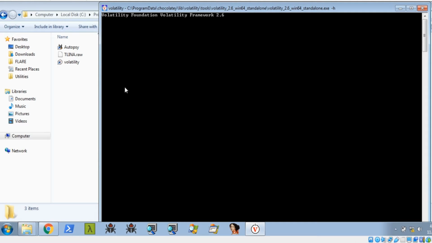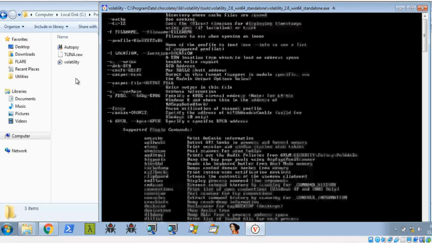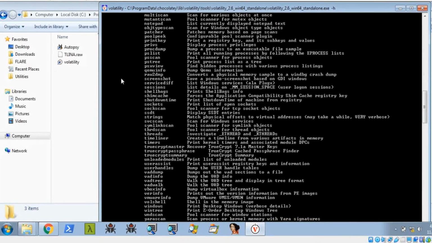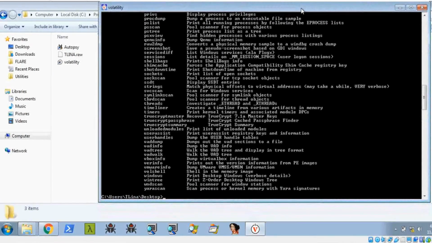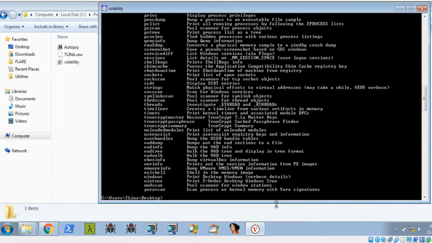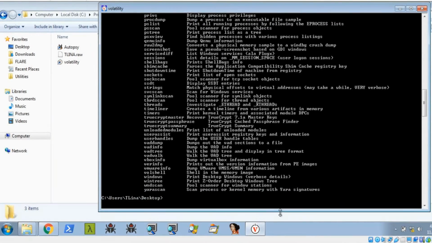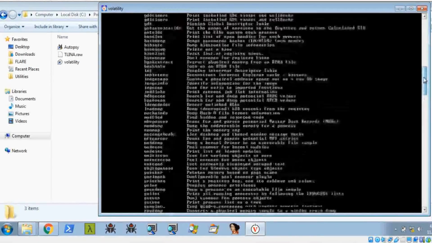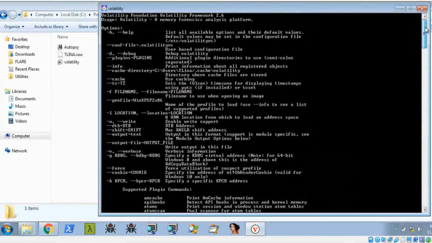You need to copy it to your volatility folder. Okay, it is running. Okay, it's finished. So let's see. These are the help words. What are the options? H help, D debug, F file name, and the location.